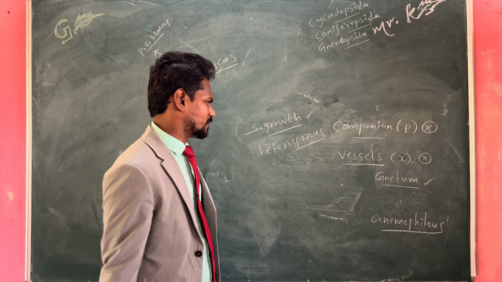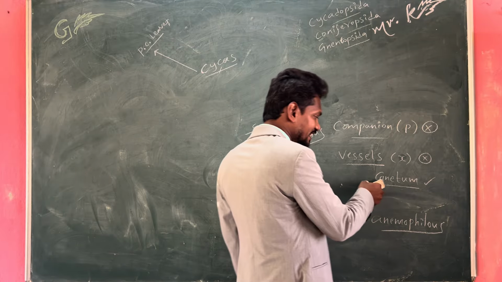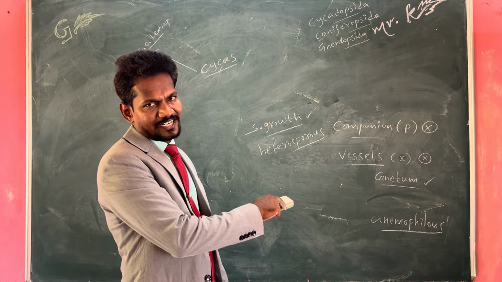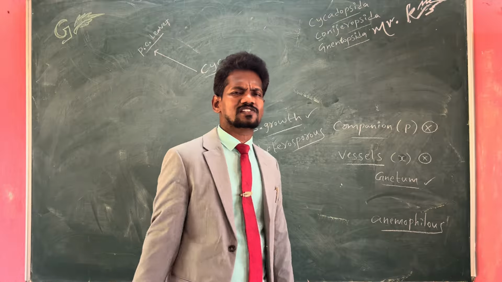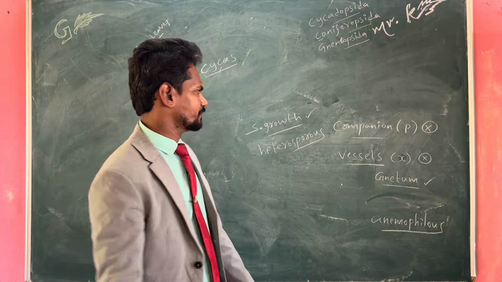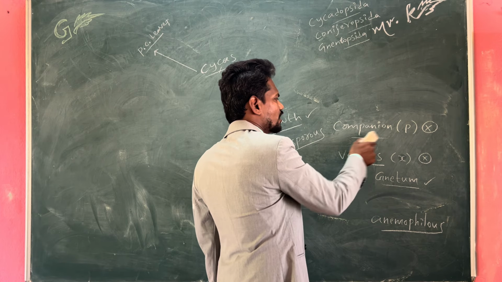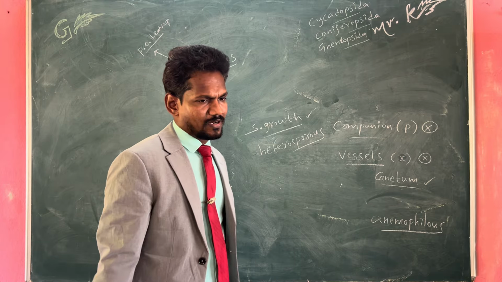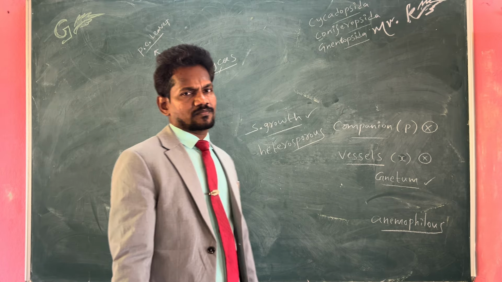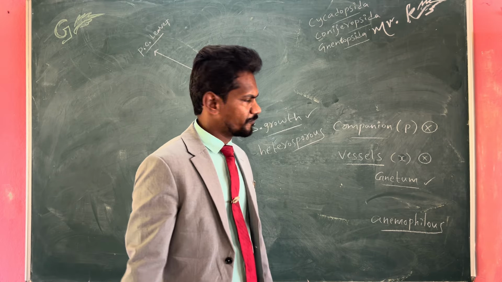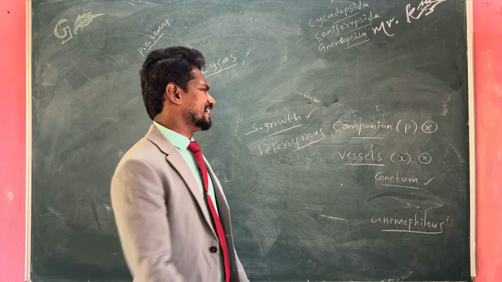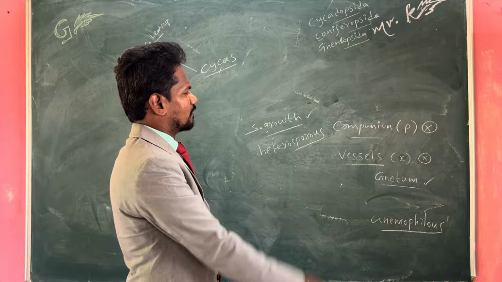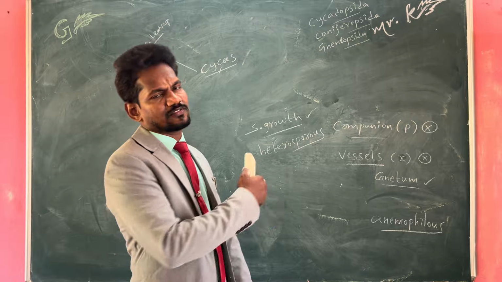Only in one plant they are present, that is Gnetum. In Gnetum, even though it is a gymnosperm, xylem contains xylem vessels. In all remaining plants, xylem vessels are absent. And in phloem, companion cells are absent. Phloem parenchyma, phloem fibers, sieve tubes, sieve cells are found, but companion cells are absent in the phloem of gymnosperms.